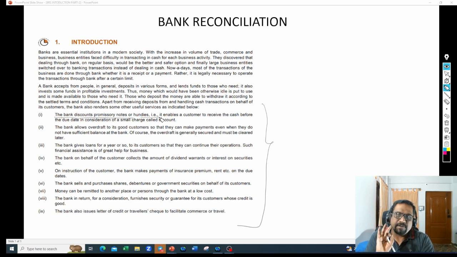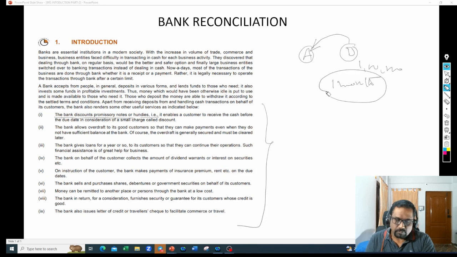But let me tell you briefly what exactly we do. Suppose A and B, two people, are there. B is in need of a 1 lakh loan. He will go to A and say, Mr. A, I am in badly need of a 1 lakh loan. Can you please provide me this loan facility so that I can pay this amount in 1 month's time? A said, yes, don't worry B, I'm ready to pay this loan amount to you, but we have to have an agreement.